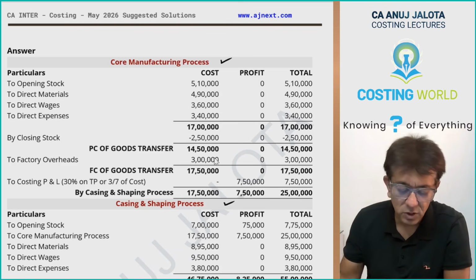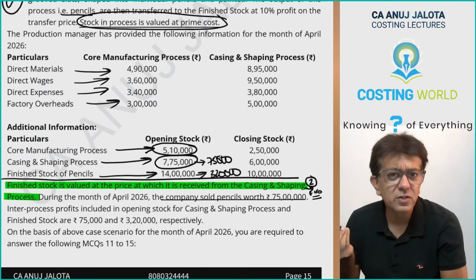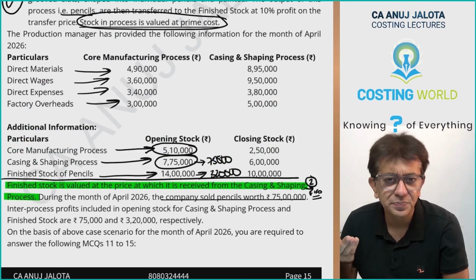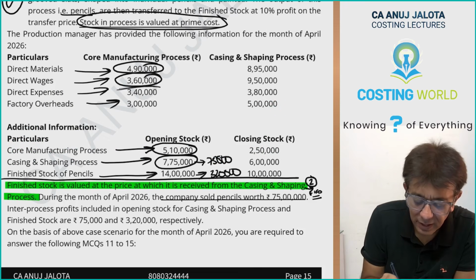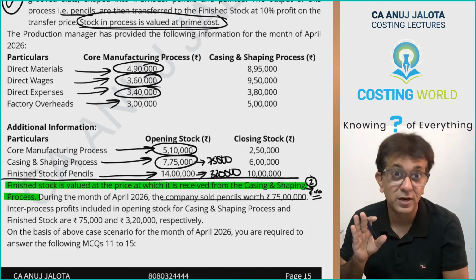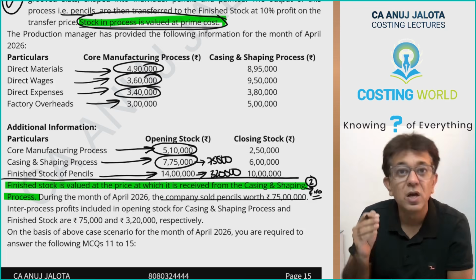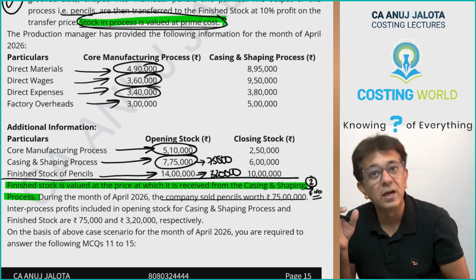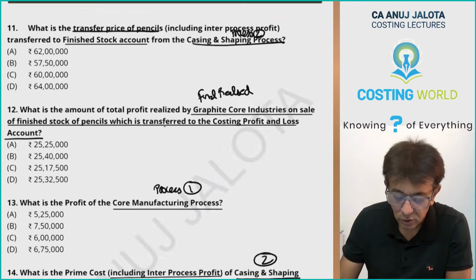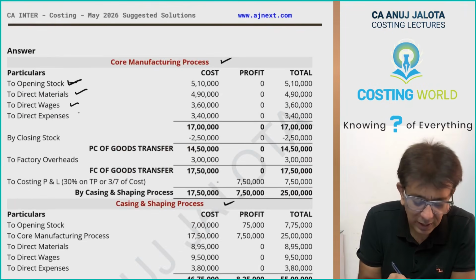Okay. So first of all, opening stock. Opening stock of process 1 is given to you over here. This is your process 1 opening stock. Obviously, this will not be having anything like inter-departmental profits. Okay, then add up your direct material, direct labor and direct expenses. Do not add up your factory overheads till now because of this line. Stocks in process are valued at prime cost. So first of all, value your closing stock and then add your factory overheads. So therefore, factory overheads will not enter your stock valuation. Okay, so that is whatever I have done over here. See over here. Opening stock, direct material, direct labor, direct expenses.